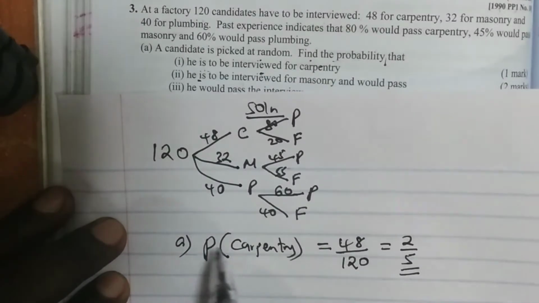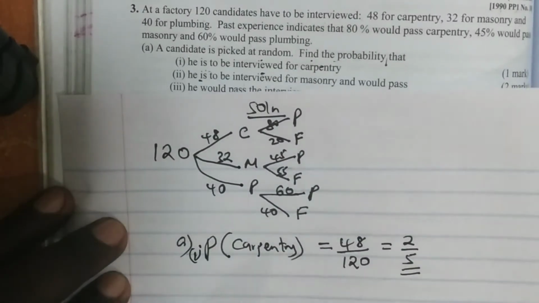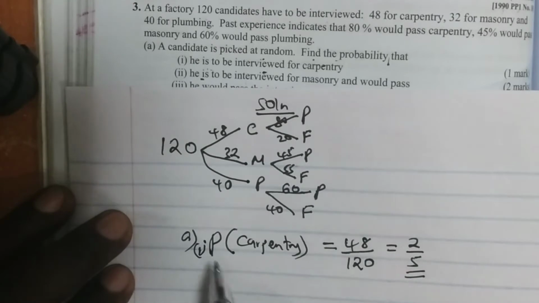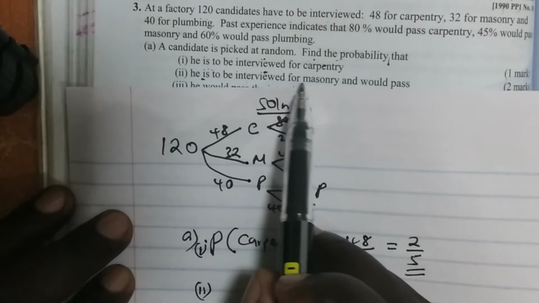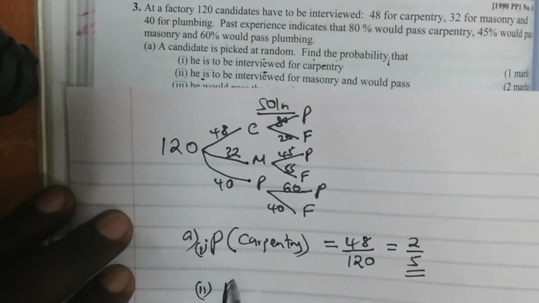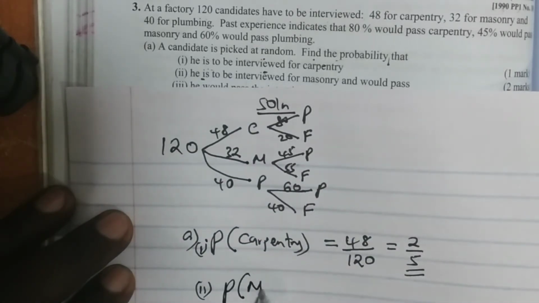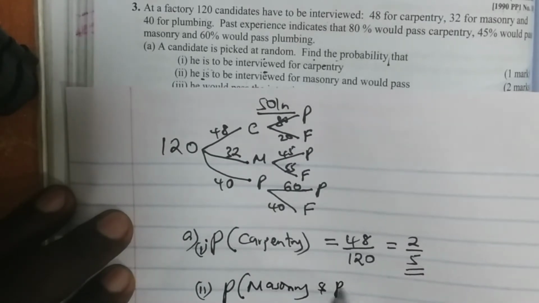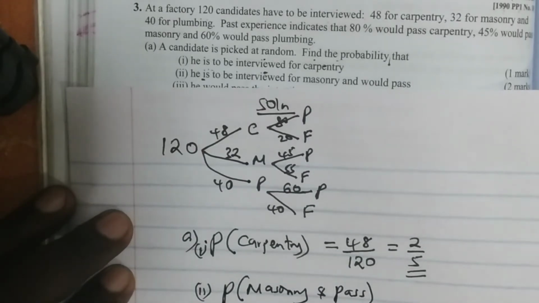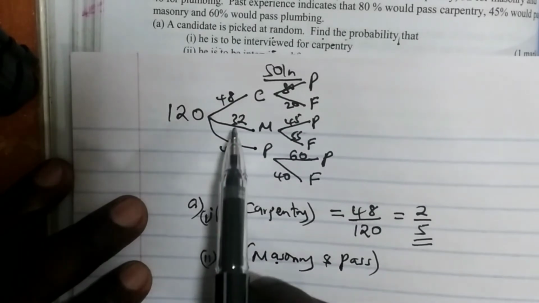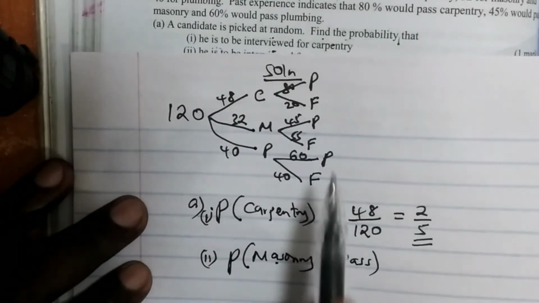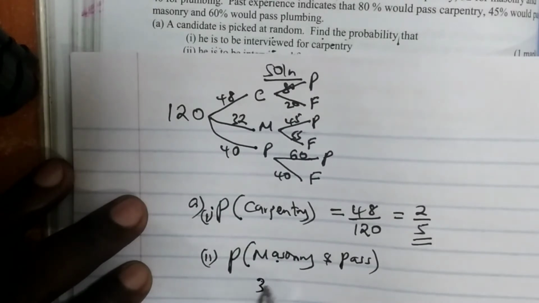We move down. This is Roman 1 of part A. Then Roman 2, he is to be interviewed for masonry and would pass. Simply come and say probability of being interviewed for masonry and will pass. To get the probability that the student is going to be interviewed for masonry, you take the number of the students which have been interviewed for masonry, which are 32, out of the total 120.